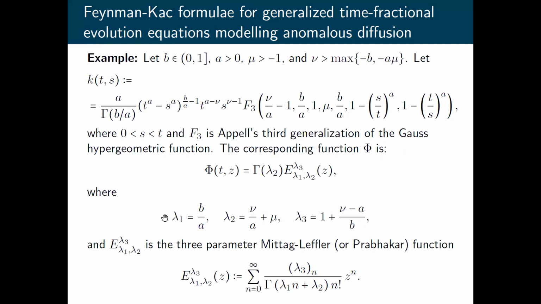And for a particular choice of our parameters, one can restore also 2-parameter Mittag-Leffler function and 1-parameter Mittag-Leffler function, and then the corresponding kernels reduce to power kernels, in particular the kernel which pops up in the governing equation for generalized gray Brownian motion.